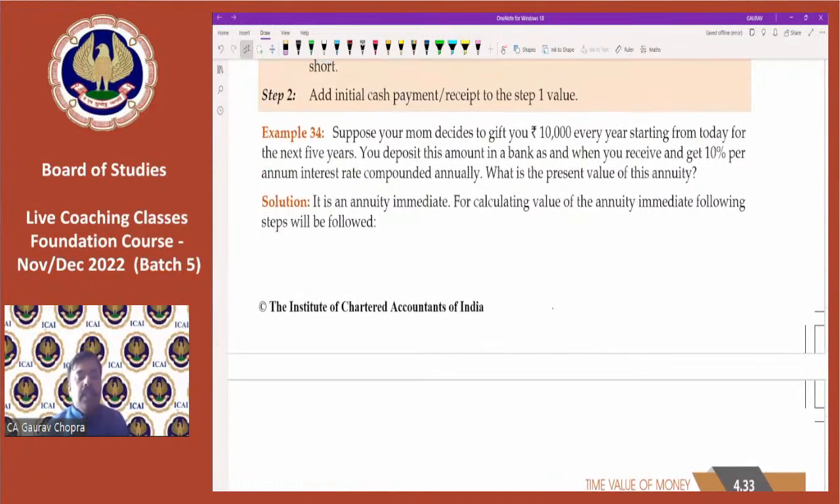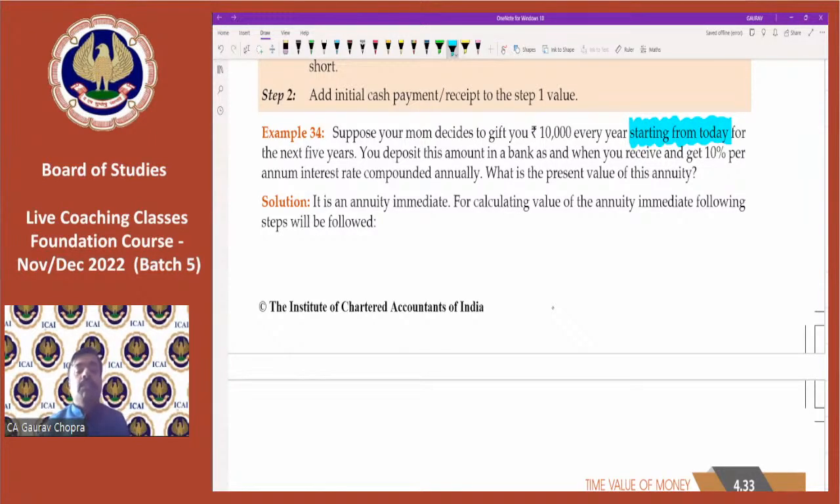Let's see. 34 says, suppose your mom decides to gift you rupees 10,000 every year, starting from today for the next 5 years. You deposit this amount in the bank as and when you receive. If I'm receiving today, then I'm investing today only, and get 10% per annum interest rate, compounding annually. What is the present value of this annuity? So we have to again find the present value. Clearly the question was giving one phrase, that is, starting from today.